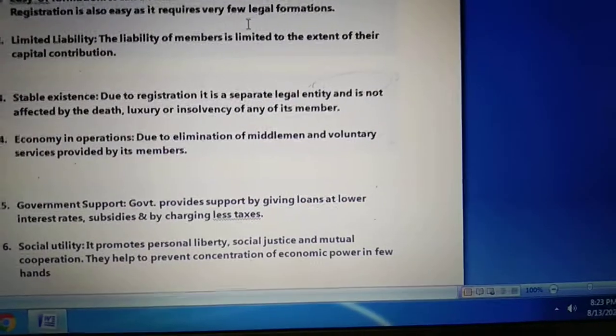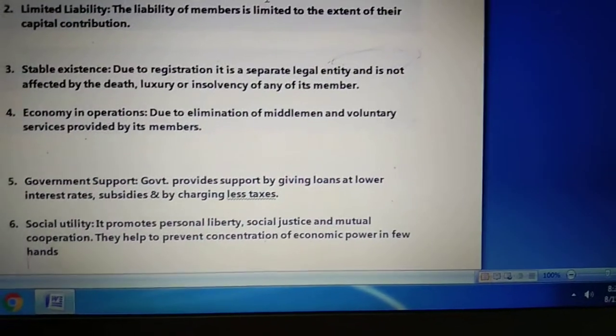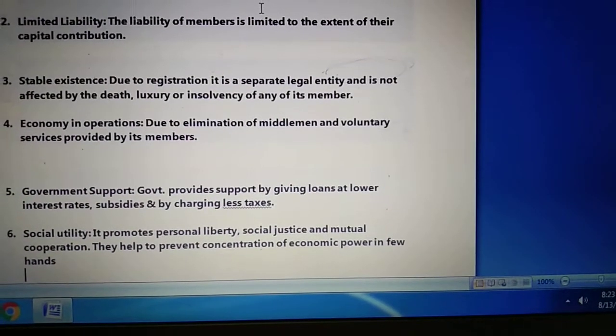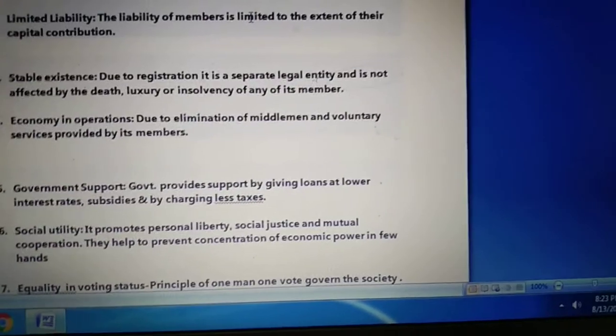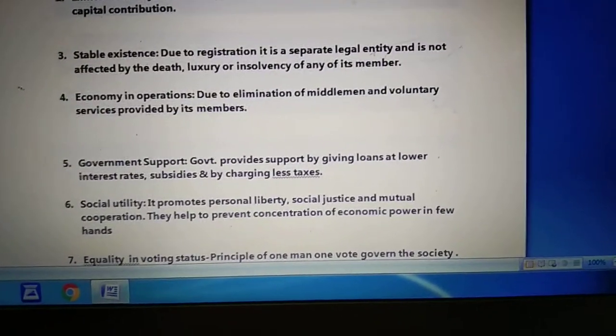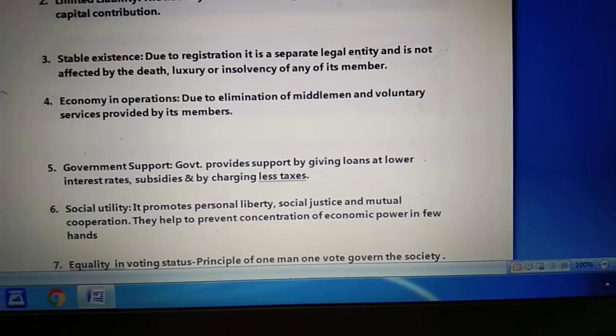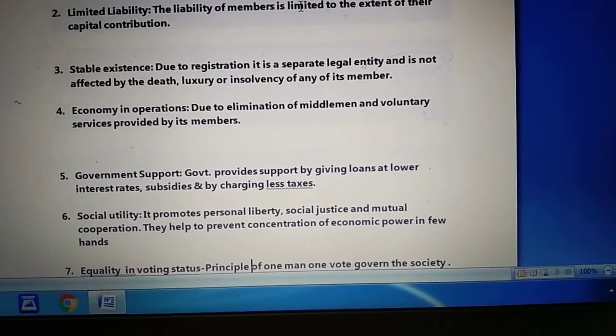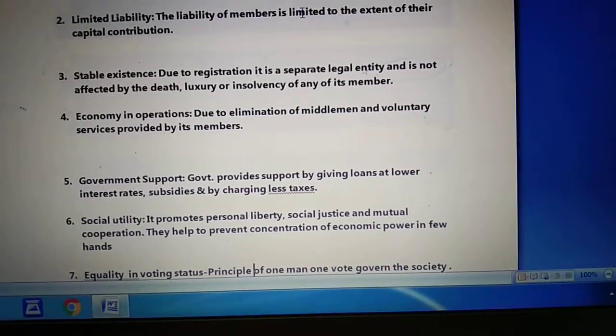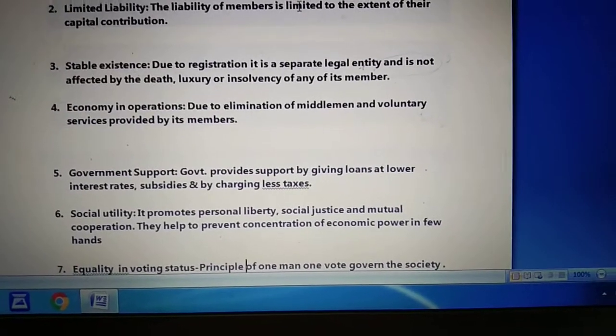Now the next is social utility. Because a cooperative society is basically working for the benefit of its members in the society, it promotes personal liberty, social justice and mutual cooperation. They help to prevent concentration of economic power in few hands.